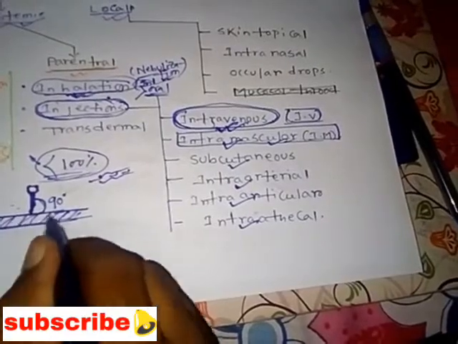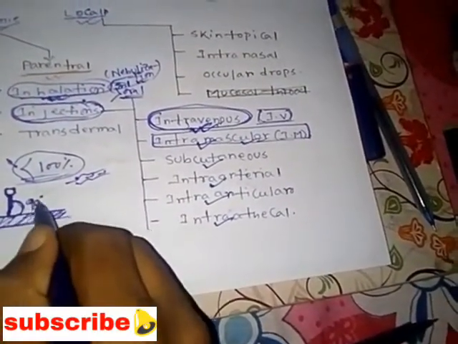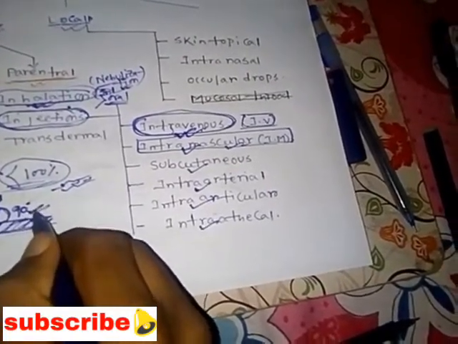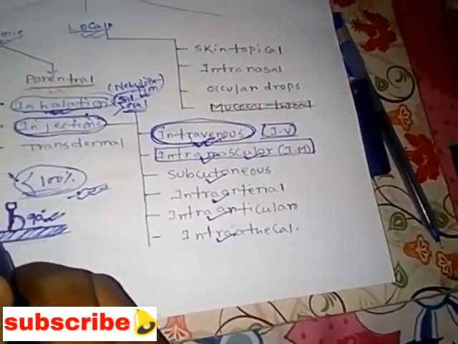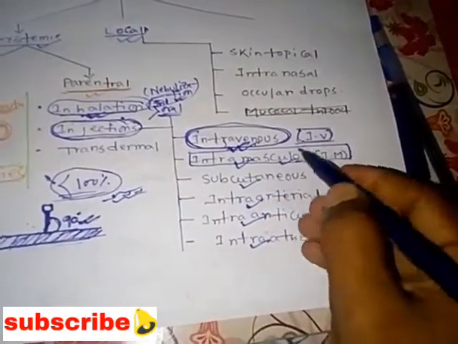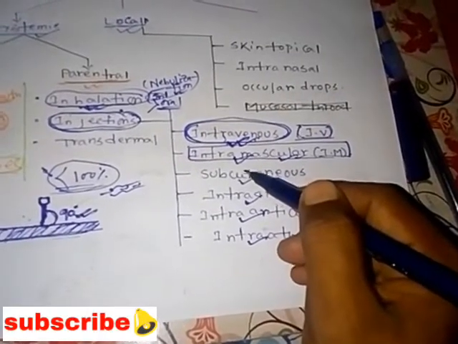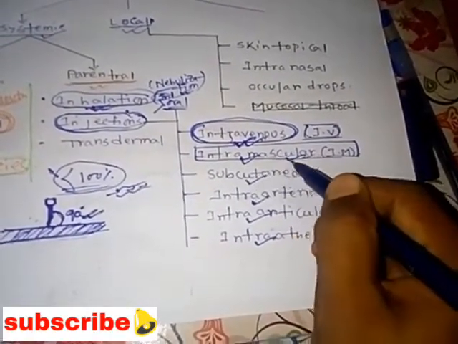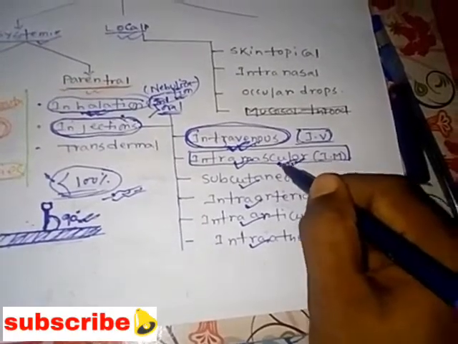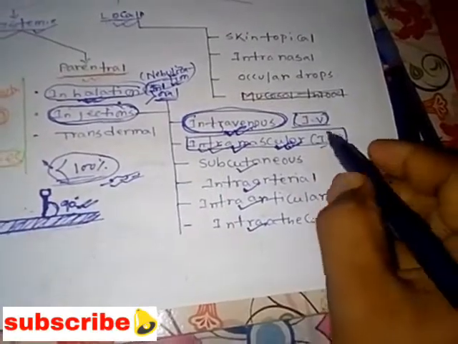Suppose that is the needle, and that is our body, our muscles. At an angle of 90 degrees we administer the drug. Understood? Sometimes at the shoulder region, and sometimes at the gluteal muscles, meaning the buttock region, we administer the drug. So that is intramuscular drug administration.